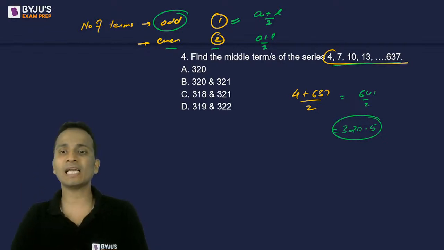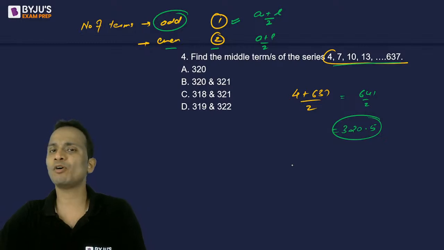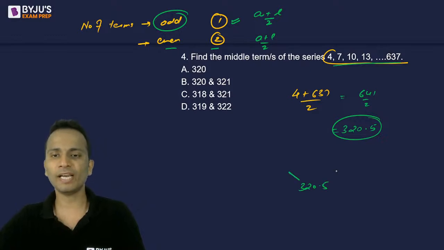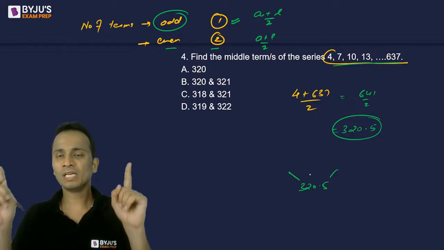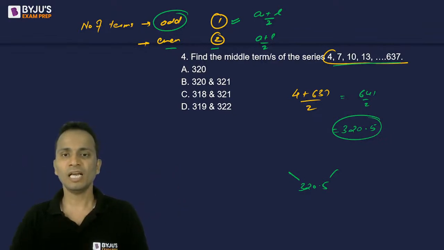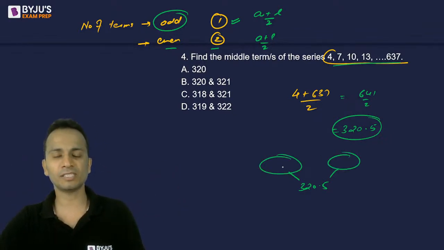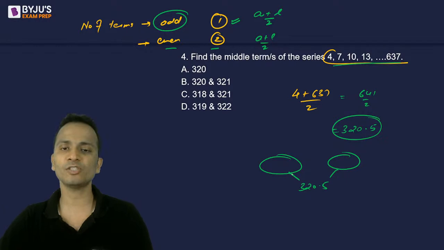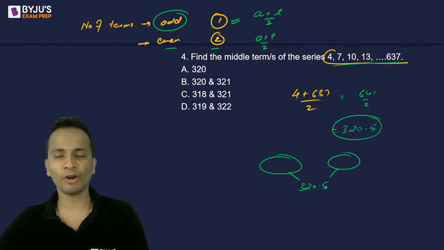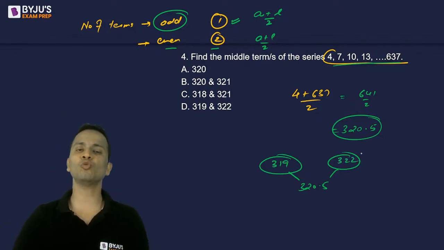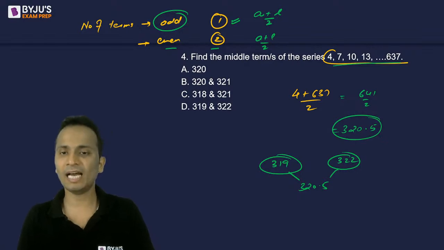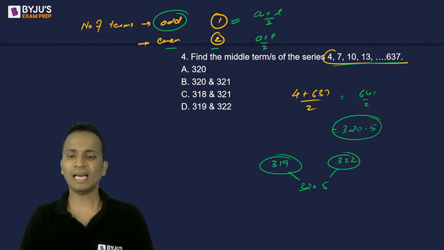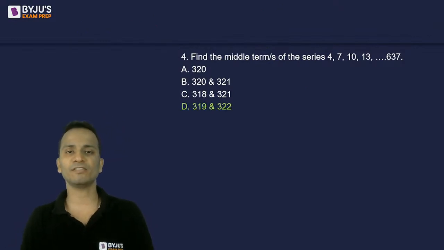And these two middle terms are separated by a gap of 3 because the common difference is 3. So around 320.5, I have to write two numbers on either side such that these two numbers differ by 3. That means the difference of these two numbers from 320.5 should be half of 3, that is 1.5. So subtract 1.5 and add 1.5. You will get the two middle terms, which are 319 and 322. Okay, and option D will be the correct answer for this question.